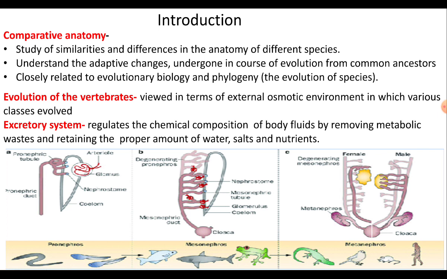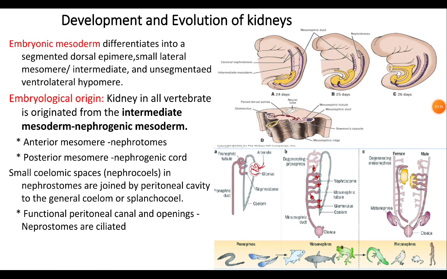Variations in the structure of the vertebrate kidney from fishes to mammals are mainly in the nature of alterations in their number, complexities, arrangement and location of the kidney tubules. Let us see the development and evolution of kidneys in vertebrates.